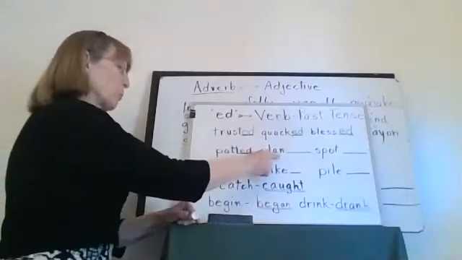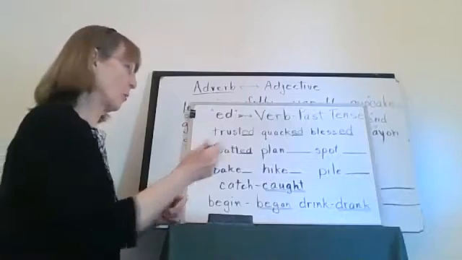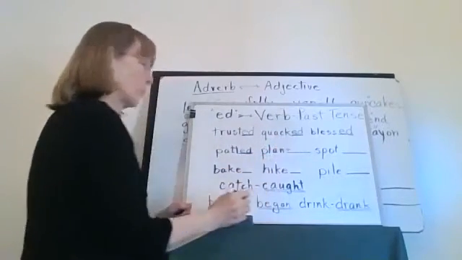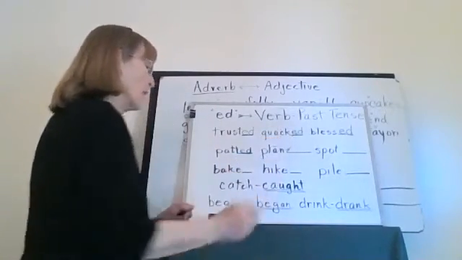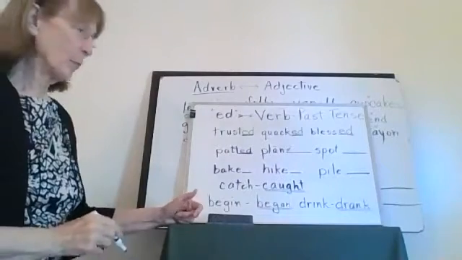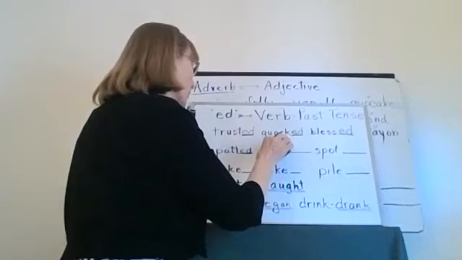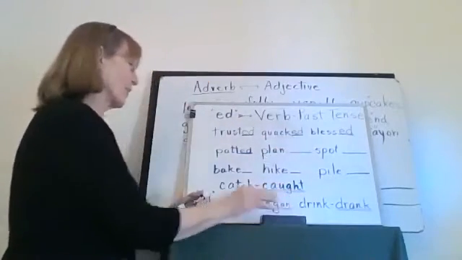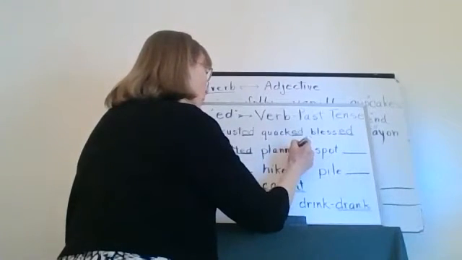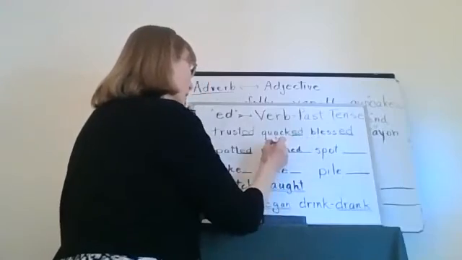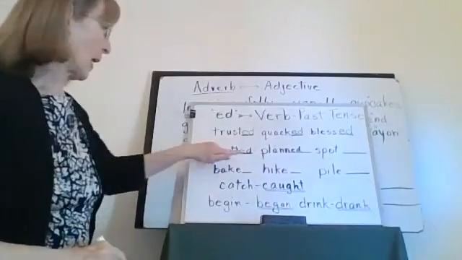Okay, so we have the word plan. If we just added ed, we would have the same problem. Make a little A so I can erase that. What would happen is you would have to do that and that, and then it would be planed. But you don't want planed, you want planned. So what do we have to do? Double the consonant. So we put another N in there, and that will help to keep the A saying its sharp vowel sound. Planned, patted.